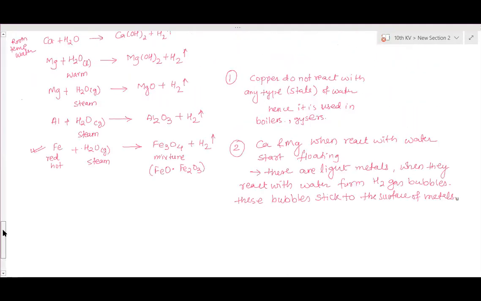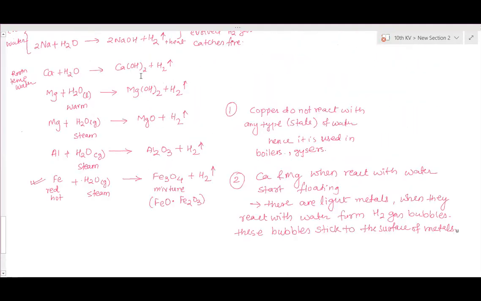The reason is, see what is happening with water. Here, metal is reacting with water. Which type of reaction has taken place here? Displacement. Displacement reaction has taken place.